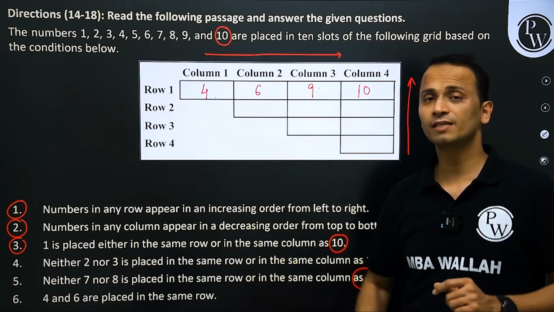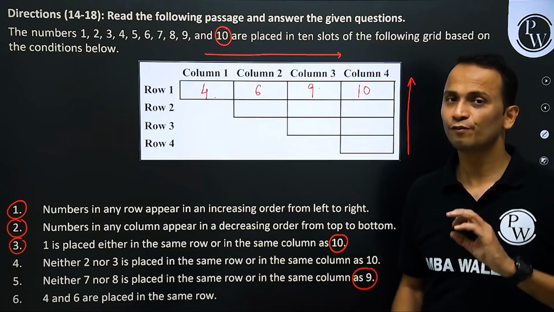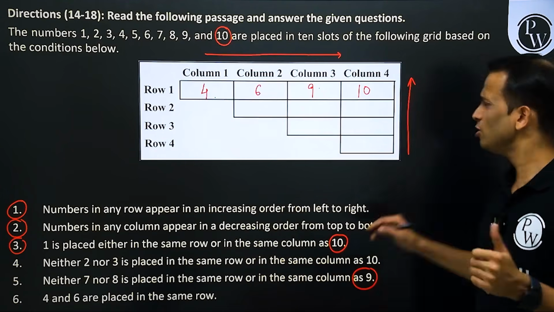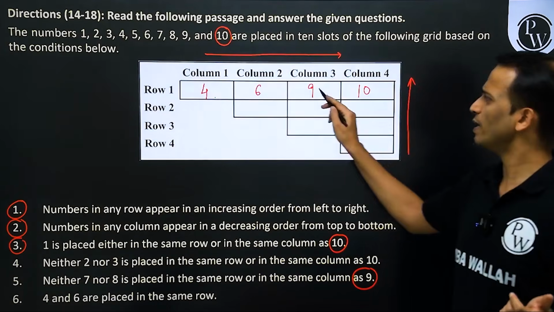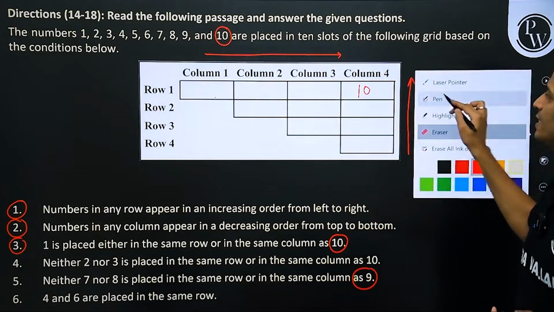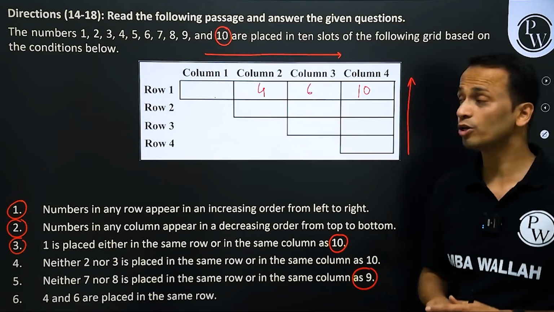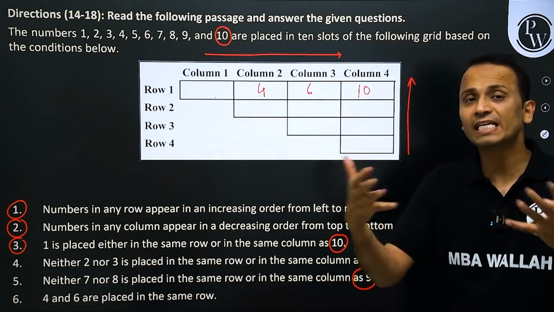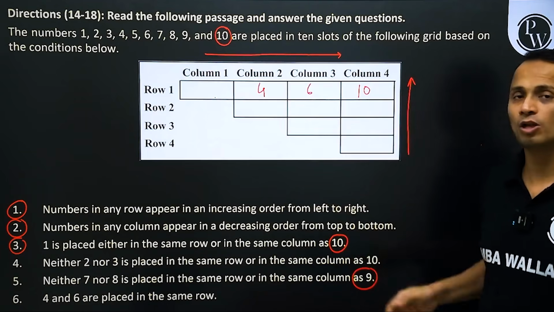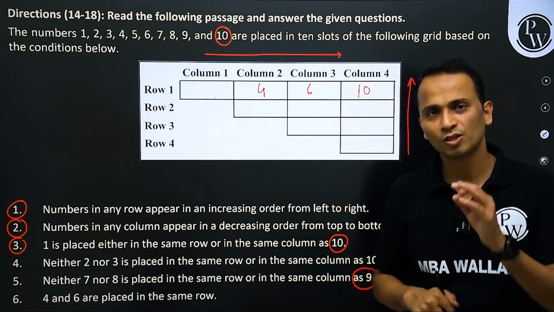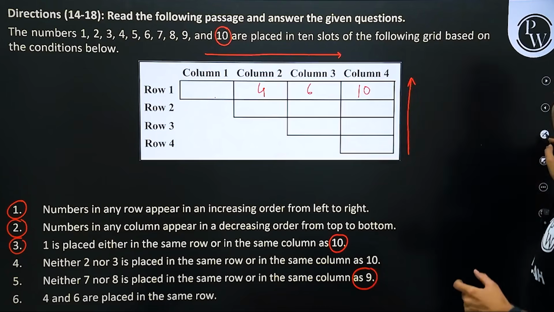Now if 4 has taken this place, I'll also help you out with one more thing: 4 and 6 cannot take these places, because then 7, 8, 9 will be in column 4, in the same column. So there will be a big problem, right?